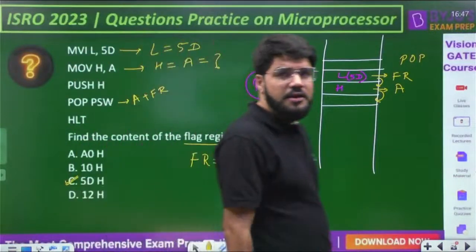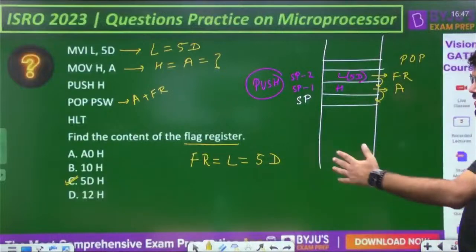Okay, done? Chalo, clear. Next question then. Yeah, correct. This one is simple. That is the 5D.